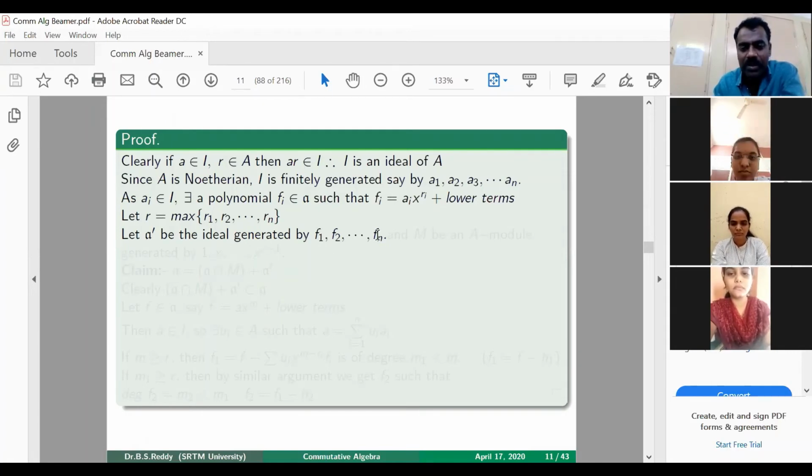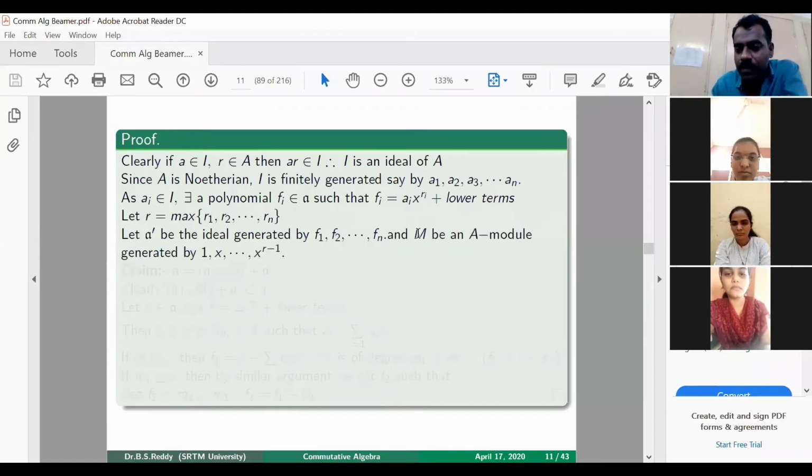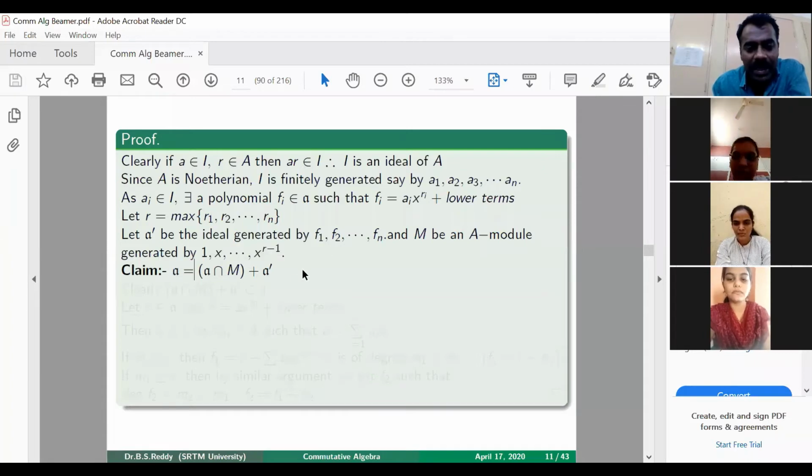f1, f2, fn. And we also take a module M, an A-module generated by 1, x up to x power r minus 1. So this r is the maximum power. Then take M, which is a module generated by 1, x up to x power r minus 1. Okay, fine. Now what we show is that our ideal A is nothing but generated by these two ideals, A intersection M plus A prime.